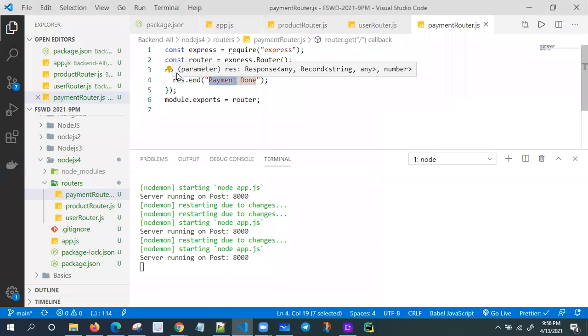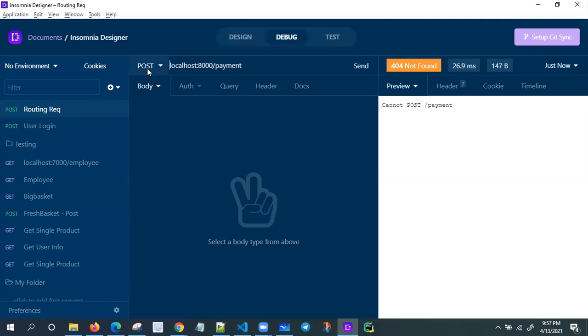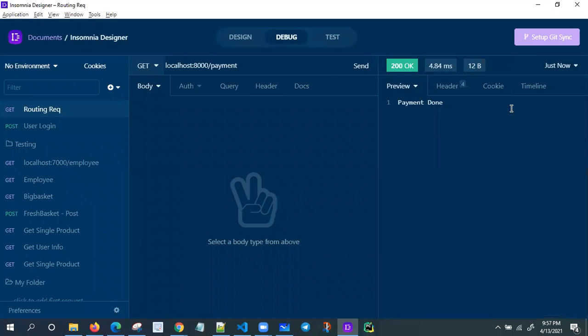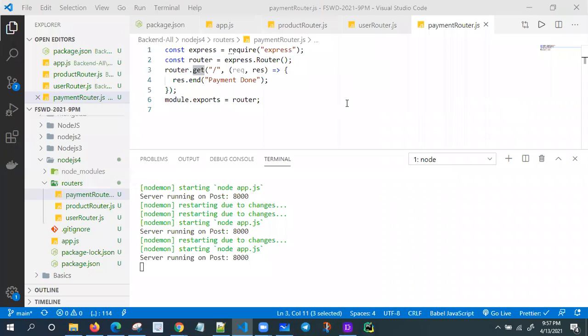Basically, go to router.get here. But what am I doing here? It is a post. So I need to use, okay, we need to use get. So payment done. That's all.